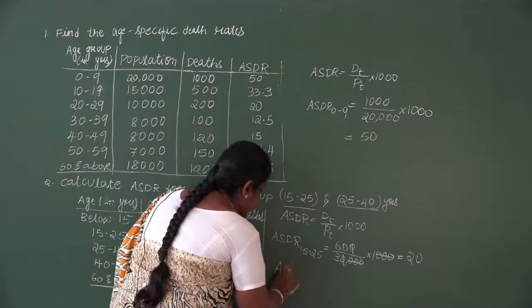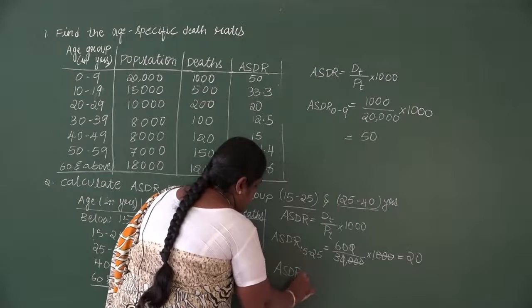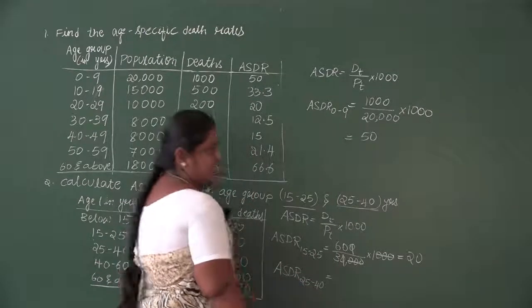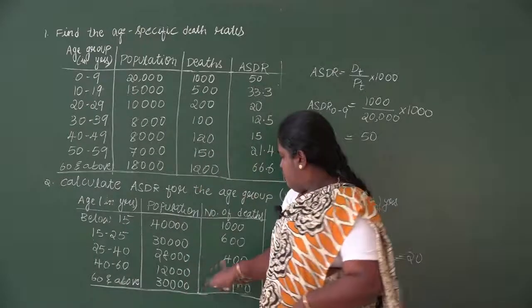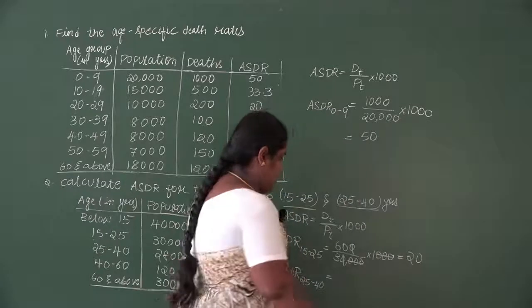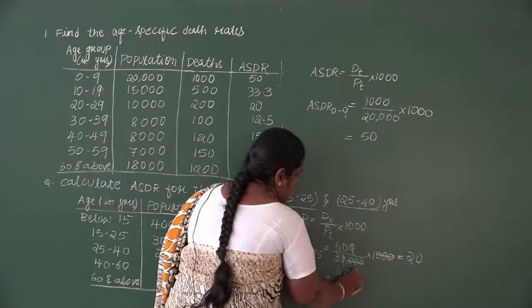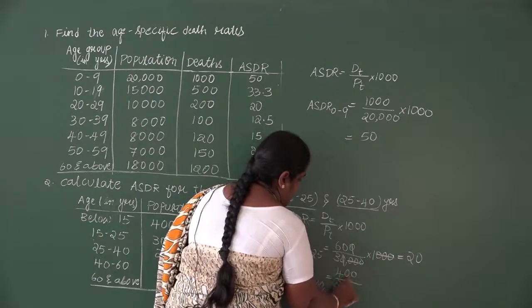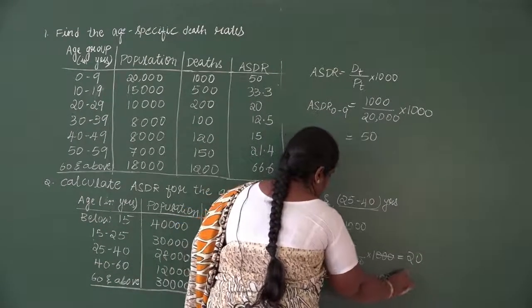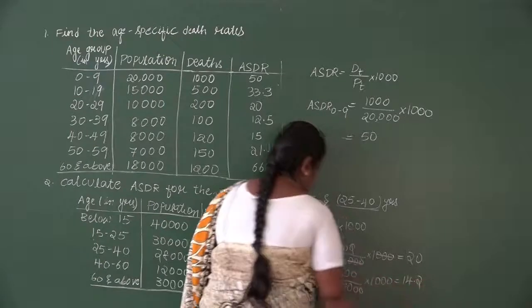Similarly for the second age group, it is 25 to 40. So under 25 to 40, death is 400 and the population is 28,000. So it is 400 divided by 28,000 into 1000, we will get 14.2.